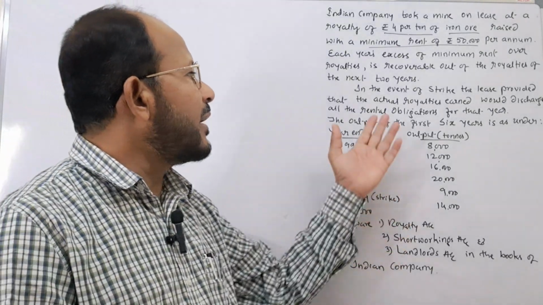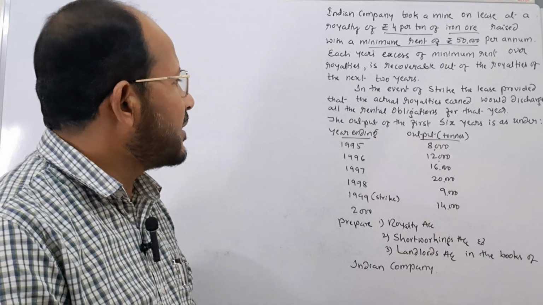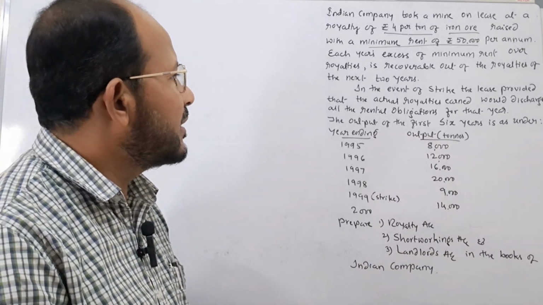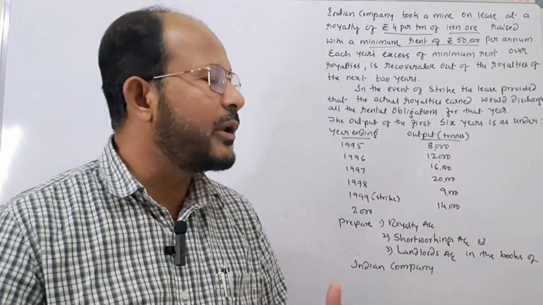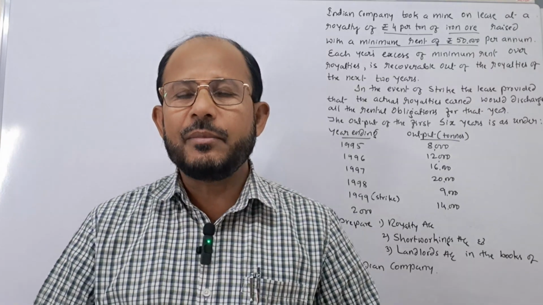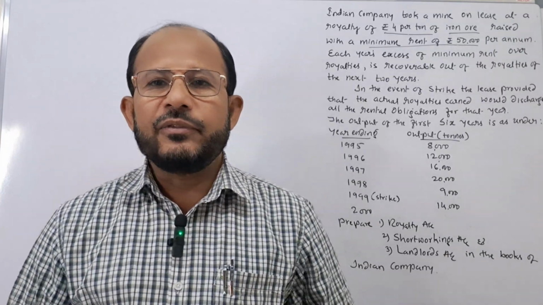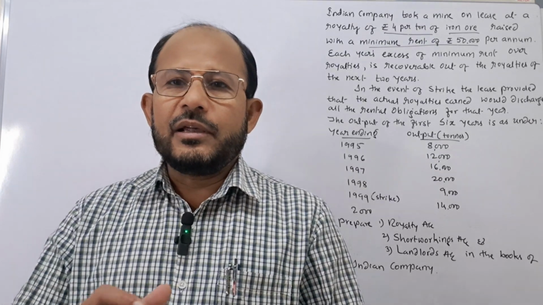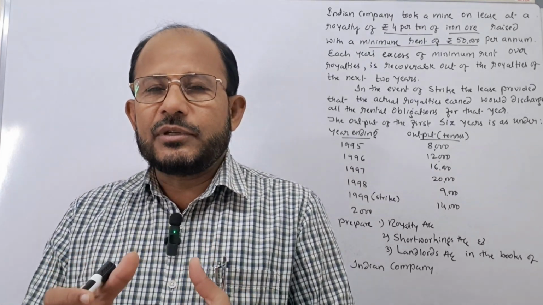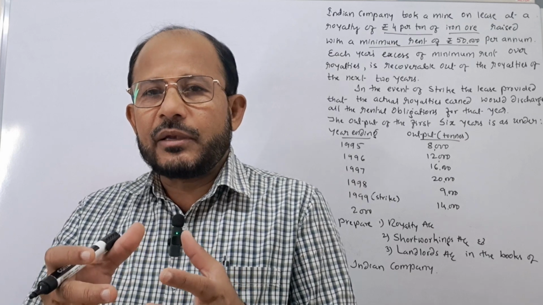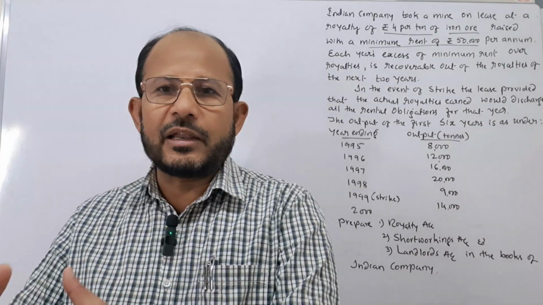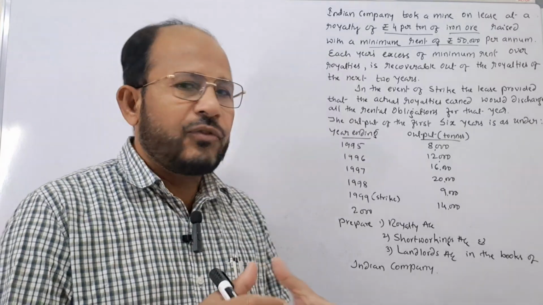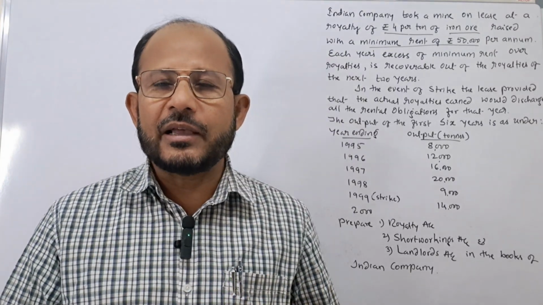Next one is in the event of strike, the lease provided that the actual royalties earned would discharge all the rental obligations for that year. What is the meaning of this? In case there is a strike in the company in that year, whatever actual royalty comes, that actual royalty is to be taken as the minimum rent in that year. Therefore, here the question of short working doesn't arise.